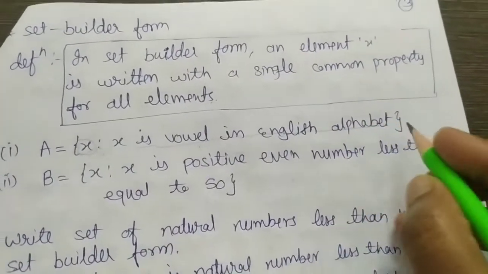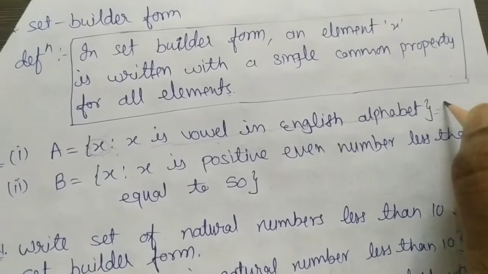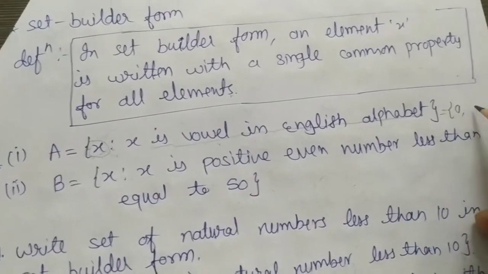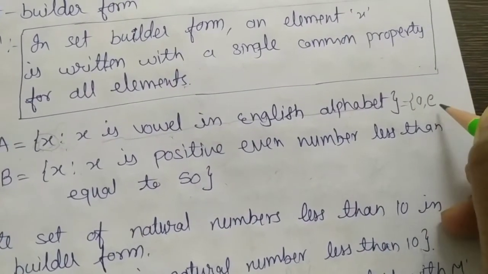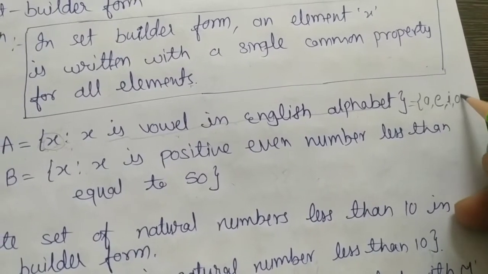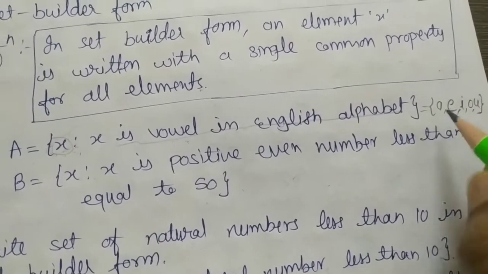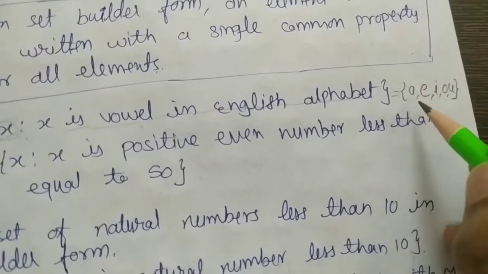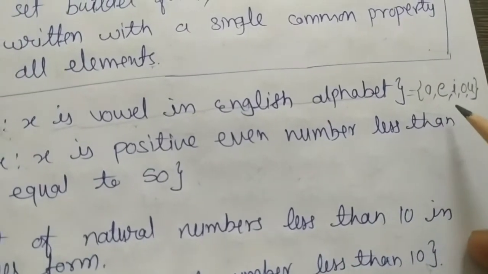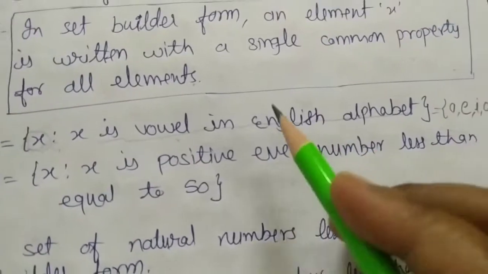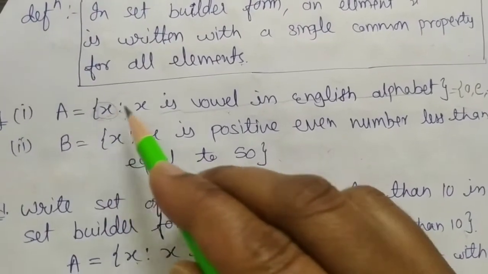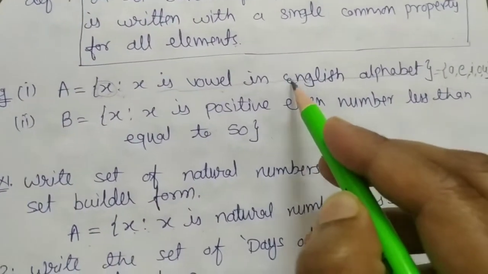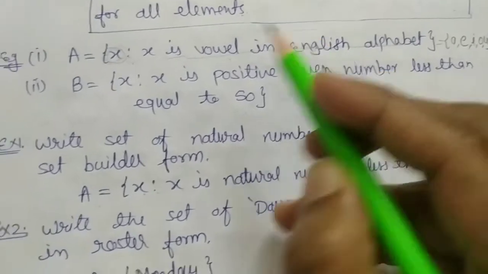We can also write like this, A is equal to A, E, I, O, U. When we are writing in this form, this is called roster form, and when we are writing with a single element with a property, then that is called set builder form.